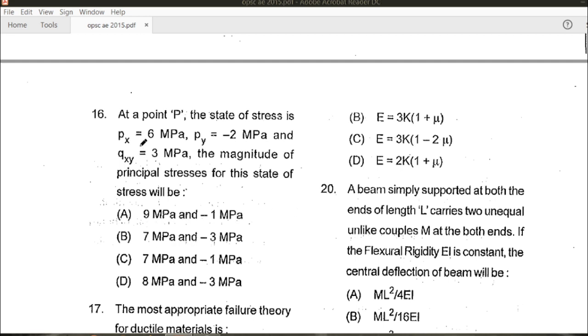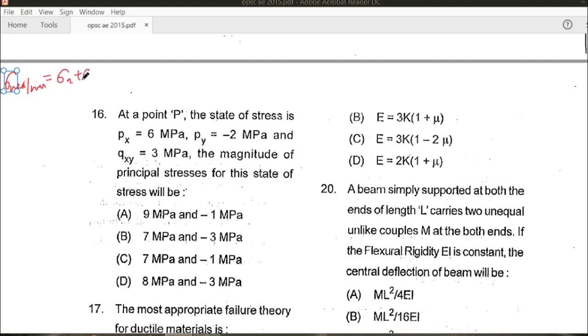In this question, a point is given as P. The state of stress is sigma x equal to 6 MPa, sigma y is 2 MPa, and shear stress is given as 3 MPa. The magnitude of principal stresses for this state will be what? What are the magnitudes of the major and minor principal stresses? It will be equal to sigma maximum and minimum. How much will this value be?